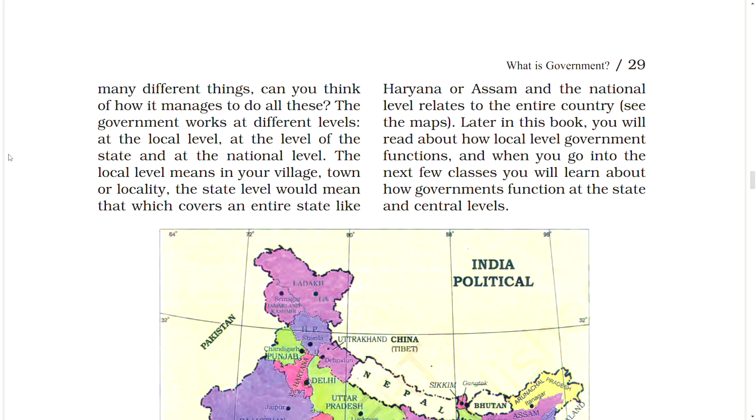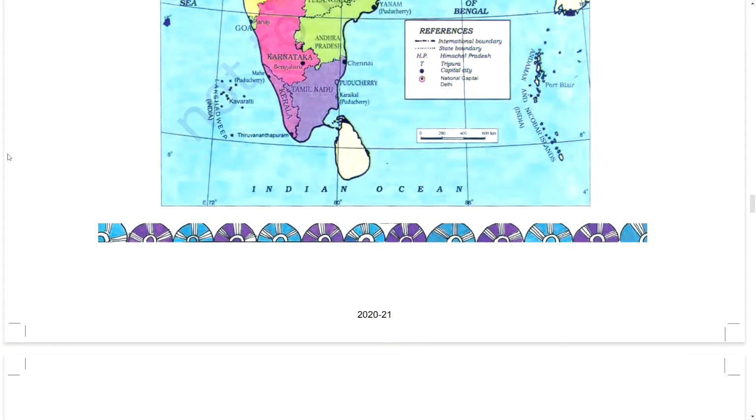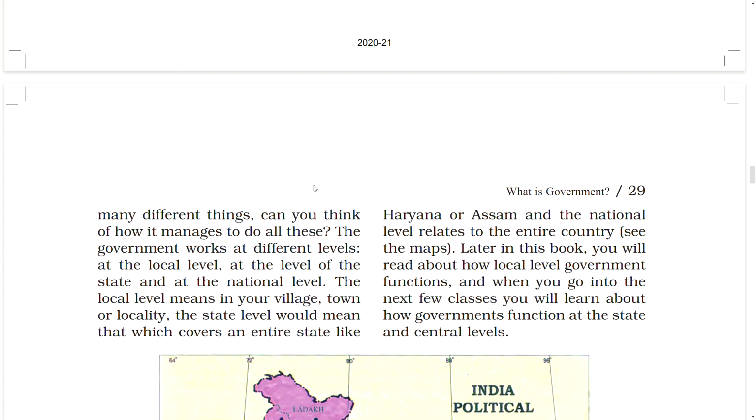The state level would mean that which covers an entire state like Haryana or Assam, and the national level related to the entire country. See the maps. Later in this book, you will read about how local level government functions, and when you go into the next few classes, you will learn about how government functions at the state and central levels.